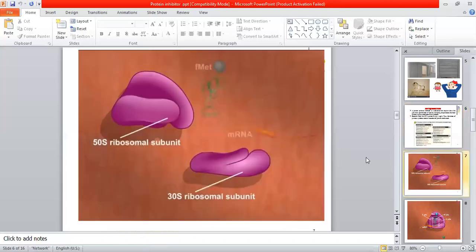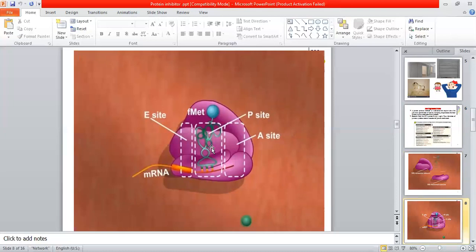Now comes the point. As I told you, this one is the 30S ribosomal unit and this one is the 50S ribosomal unit. Messenger RNA will come to the 30S ribosomal unit, while the 50S ribosomal unit will make a complex on the 30S ribosomal unit, and the tRNA will come to this site to bring various types of amino acids. Now, as I told you, this ribosome has three sites: the A site, P site, and E site.